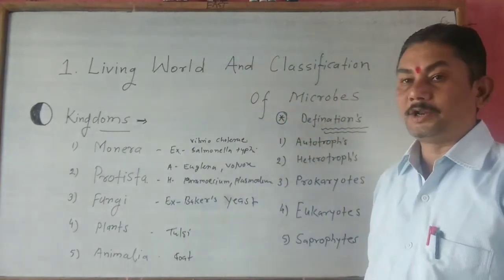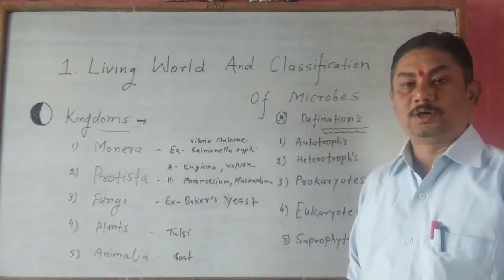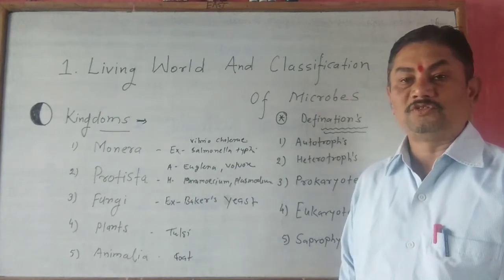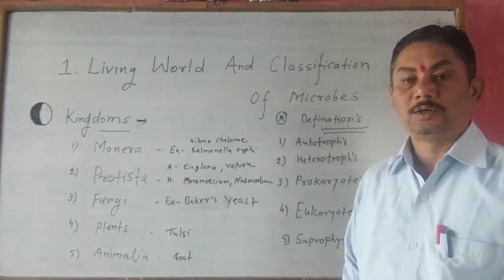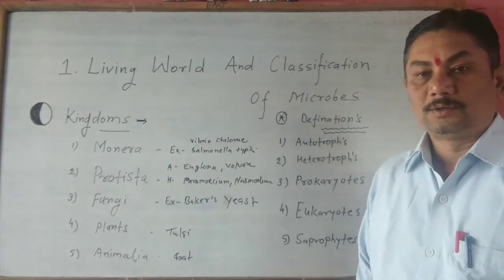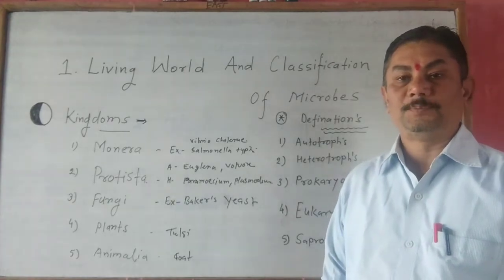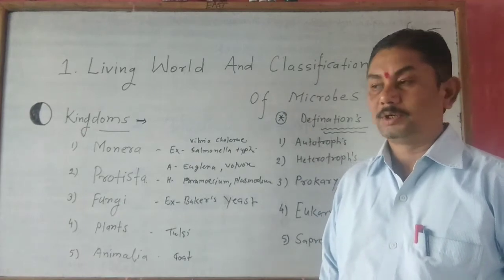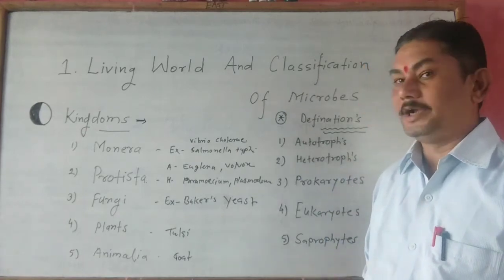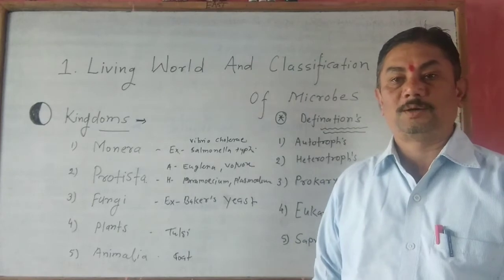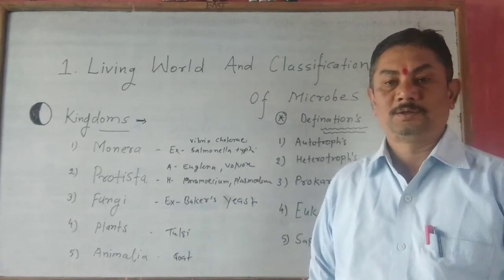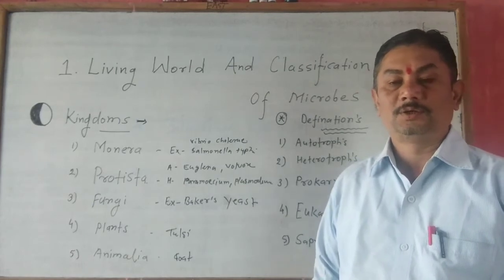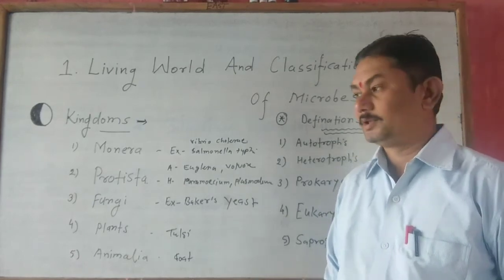Number 2, heterotrophs. The organisms which do not produce their own food, or the organisms which depend on other organisms for food, are called heterotrophs. For example, humans and many animals are examples of heterotrophs.